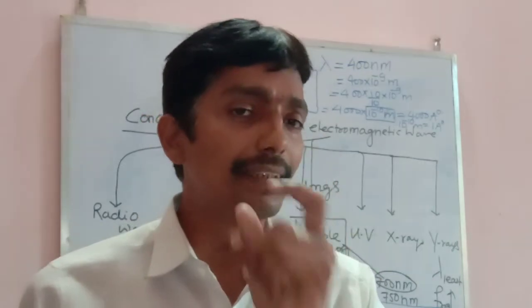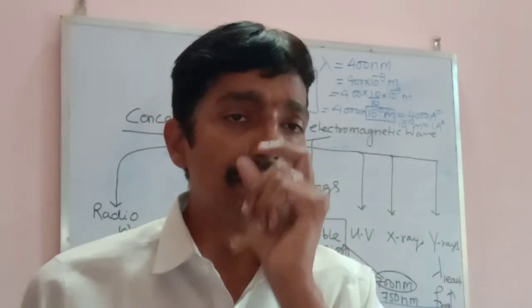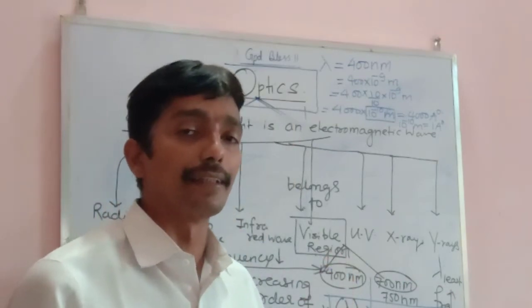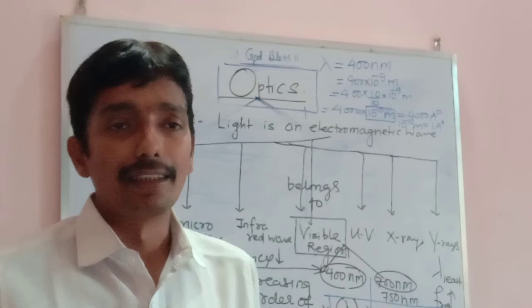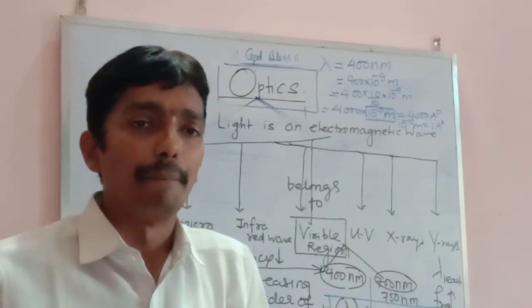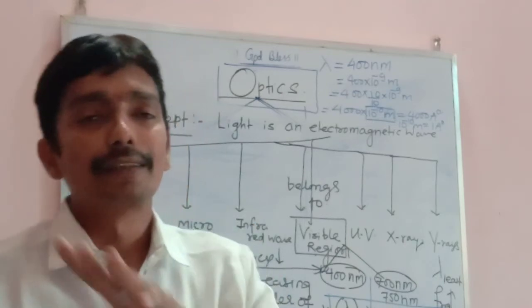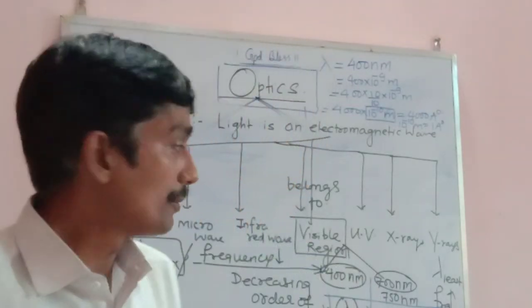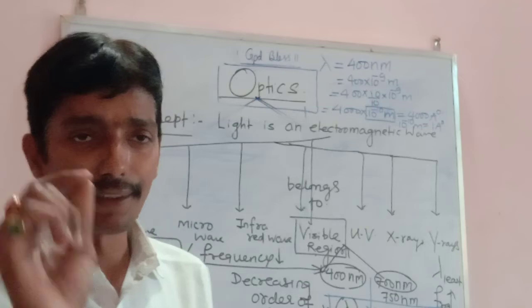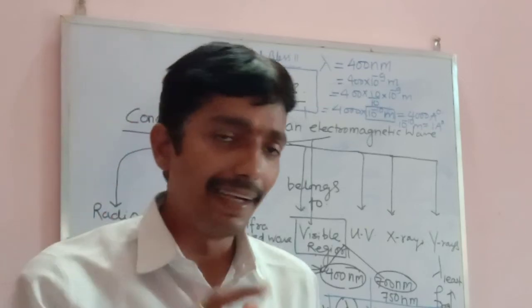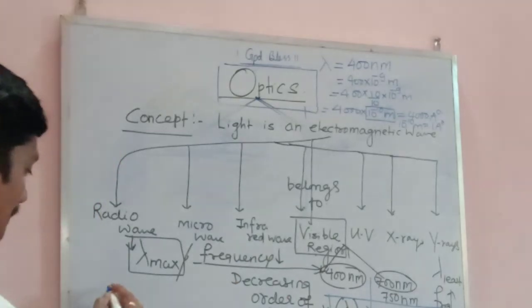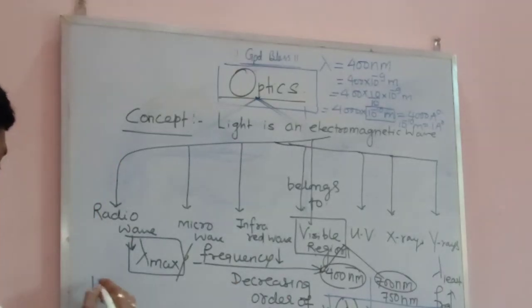And the range of the visible region, the wavelength of the visible region, which I have decoded here, is ranging from a minimum of 4000 to 7000 or 7500 Angstrom. Am I clear? So through this topic, I wanted to convey to you all that this is the important point which you are supposed to know.